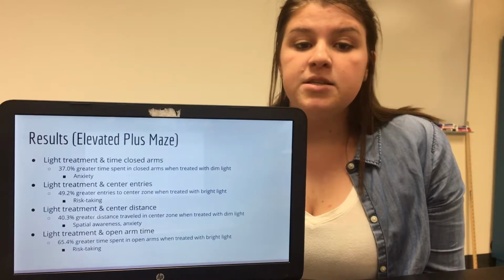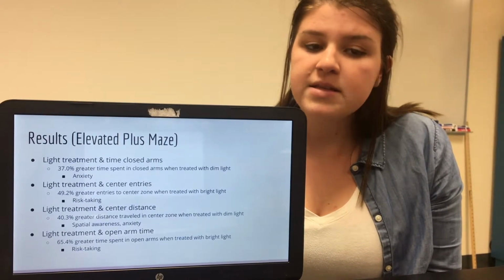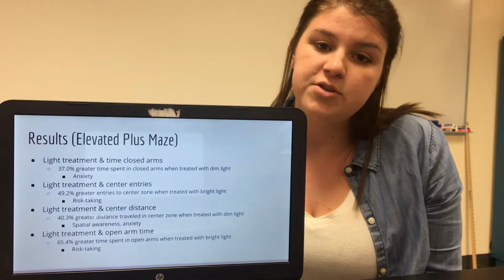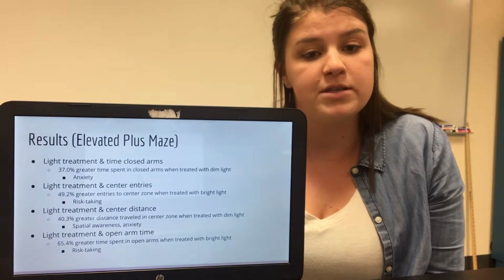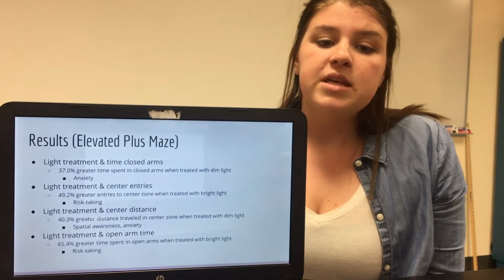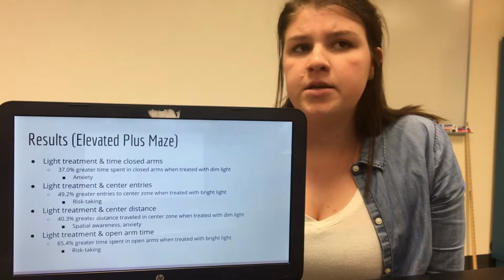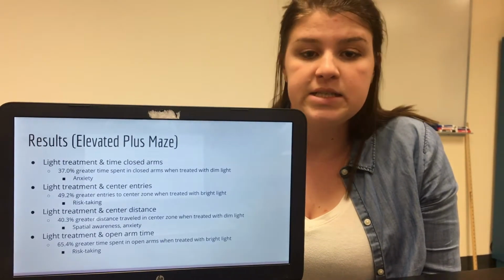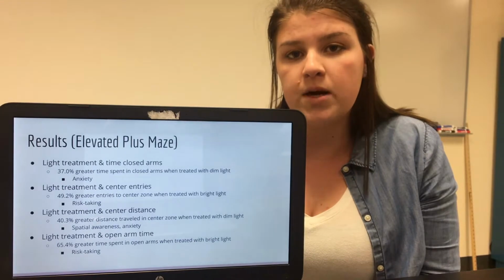Light treatment in the center distance. This is pretty much the same thing. If they're going to have more entries to the center zone, then they're going to travel more in the center zone. But this can be understood as spatial awareness, the ability to make decisions based off what arm they want to go to,